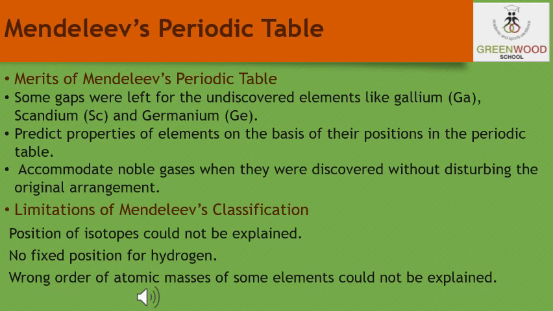The sequence was inverted so that elements with similar properties could be grouped together. Further, Mendeleev left some gaps in his periodic table. Instead of looking upon these gaps as defects, Mendeleev boldly predicted the existence of some elements that had not been discovered at that time. For instance, scandium, gallium, and germanium were discovered later.